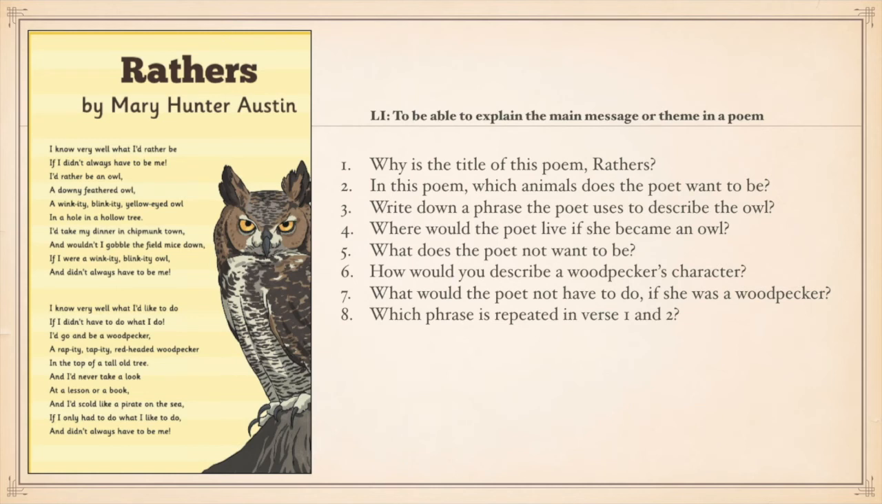Question 8. Which phrase is repeated in verse 1 and 2? So you'll need to skim through verse 1 and verse 2 and look for a repeated phrase. That's a very basic skill. So look carefully, find the phrase that's repeated.